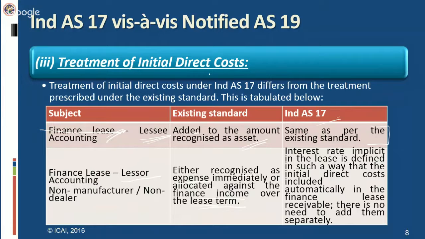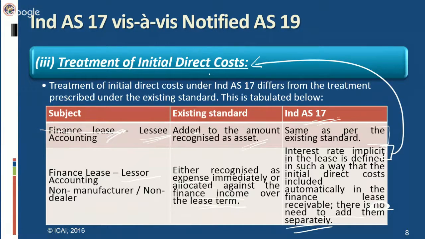It means that initial direct cost of the lessor is included in the sum which is equal to the total of the present value of minimum lease payments and unguaranteed residual value. So the interest rate implicit includes this initial direct cost in Ind AS 17, and when it is included in the implicit rate, there is no need for separate accounting or to add them separately in Ind AS 17.